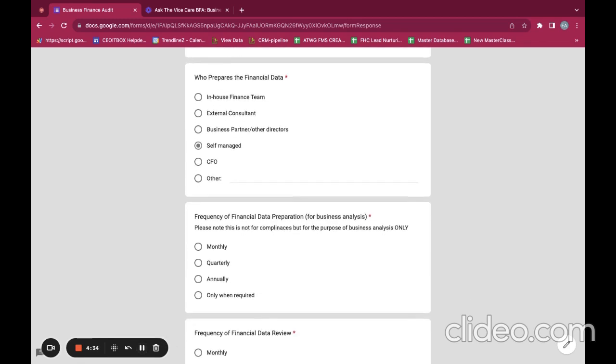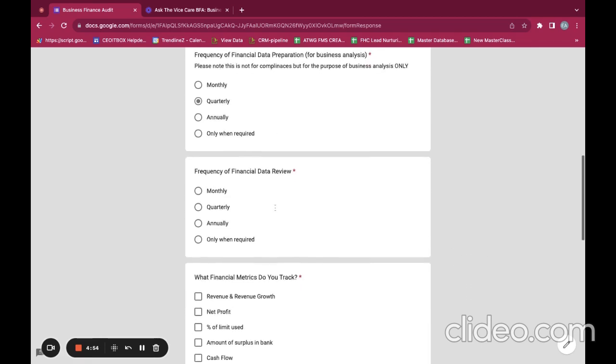Then coming to the frequency of financial data preparation. So जो भी आपका financial data preparation है, how frequently do you do this? Do you do it monthly, annually, or only when it is required, या फिर कोई भी reason से? And please note that this is not for compliances, but this is just for the purpose of business analysis. So let's say quarterly. Next, the frequency of financial data review. So जो भी आप financial data बनाते हो, you and your team, how frequently do you review it? Is it done again monthly, quarterly, annually, or only when required?